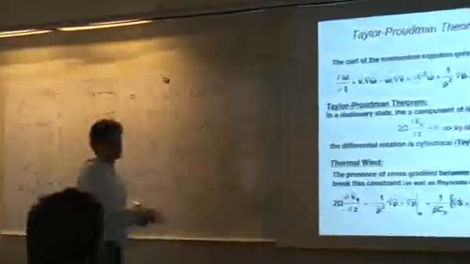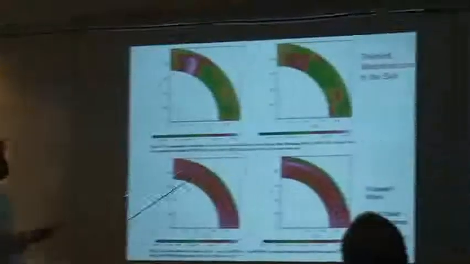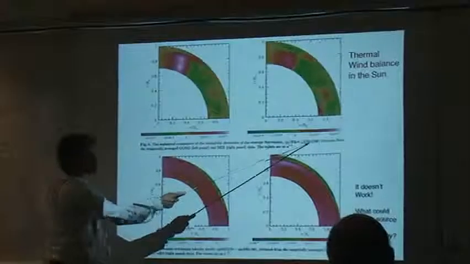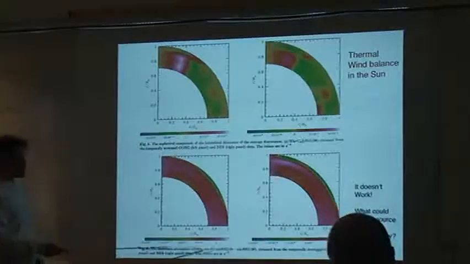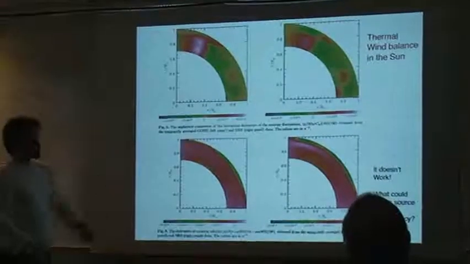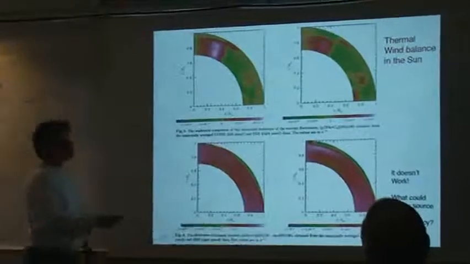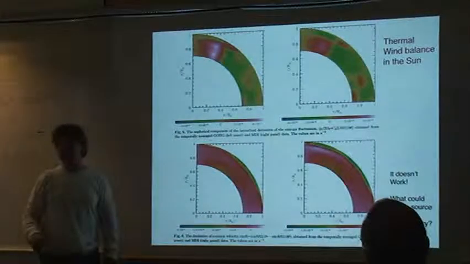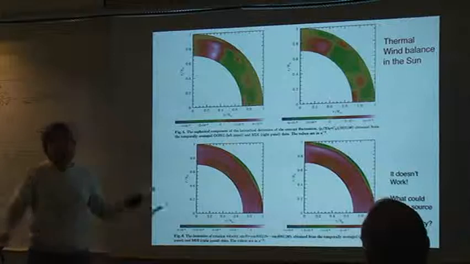And then, again, I recall to you the thermal wind balance. And now we can compute the terms that involve the derivative of the entropy with latitude. And we can compute the terms that involve the z derivative of the rotational rate. And you find that we have a very bad agreement. So, at least,